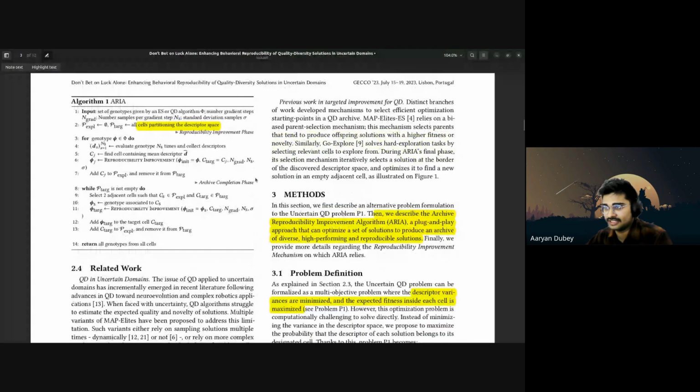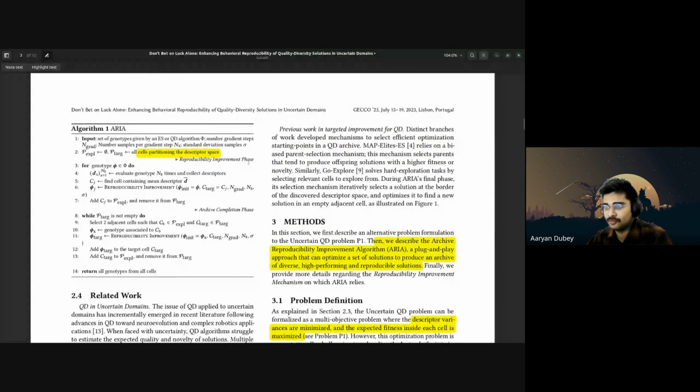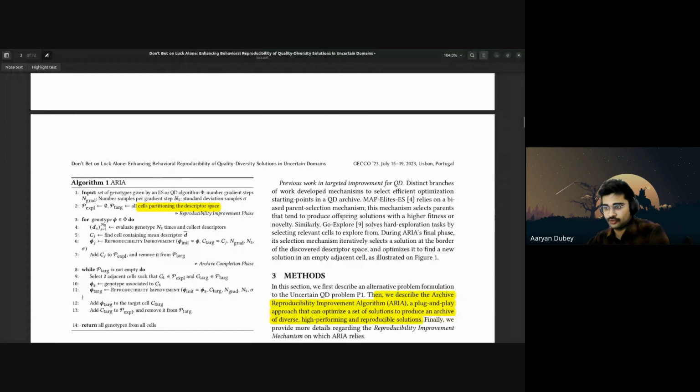Archive completion phase. First is the reproducibility improvement phase. So now it will select a set of genotypes by evolutionary search or a quality diversity algorithm, theta; the number of gradient steps, n grad; the number of samples per gradient, ns; and the standard deviation of the samples. And now it's going to select P exploration and P target, all the cells partitioning the descriptor space. Now the reproducibility improvement phase.